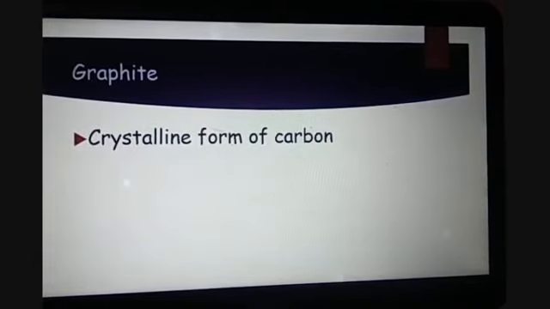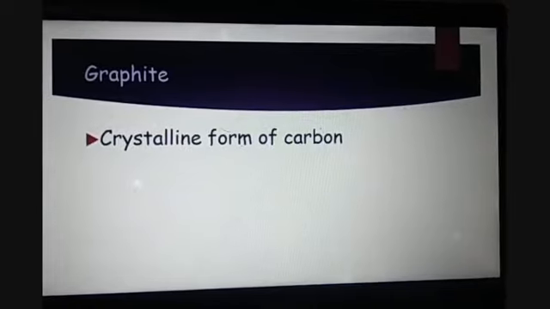Graphite. Graphite is another allotropic form, or crystalline form, of carbon. It occurs free in nature and is more widely distributed in nature than diamond. It is artificially prepared by heating anthracite coal with a little iron oxide or silica in an electric furnace. Now let us try to understand the structure of graphite.